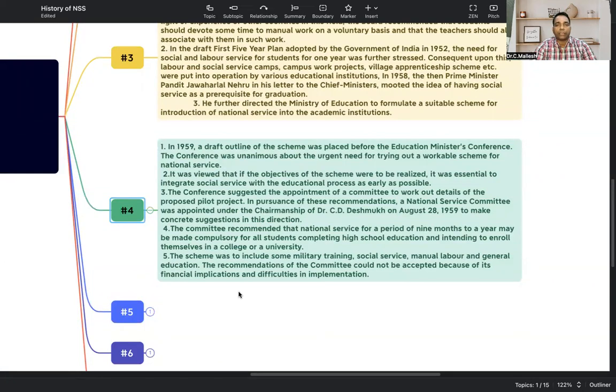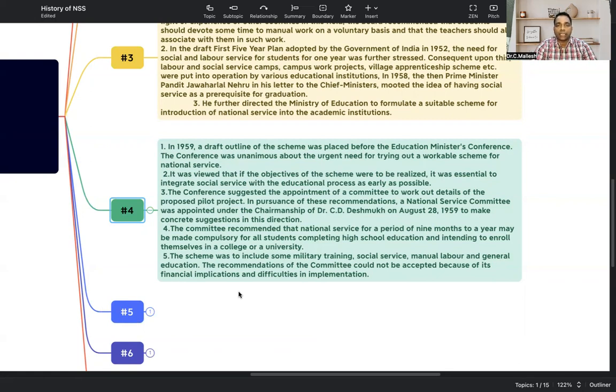So what happened there? The objective of the scheme was to integrate social service with the educational process as early as possible. It was essential, and it needed to be introduced in the educational sector along with social service as early as possible. They insisted on this. The conference suggested appointing a committee to work out the details of the proposal, like a pilot project, and how this would be taken forward. So in this regard, they appointed the committee.